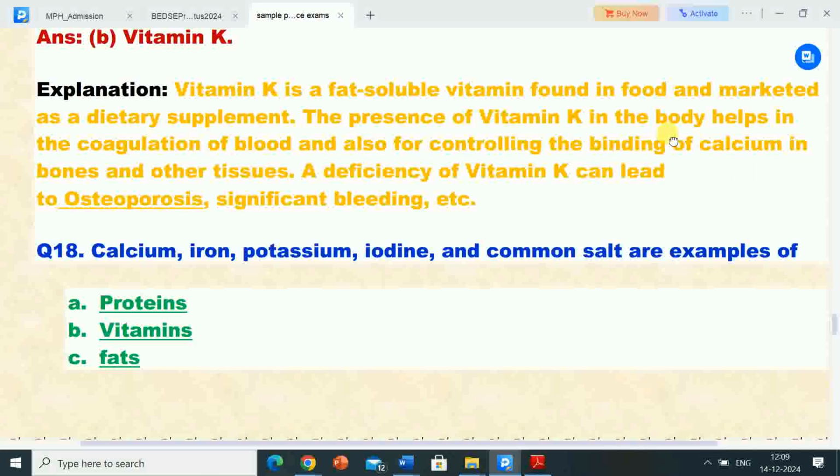The presence of vitamin K in the body helps in the coagulation of blood and also for controlling the binding of calcium in bones and other tissues. A deficiency of vitamin K can lead to osteoporosis, significant bleeding, etc.